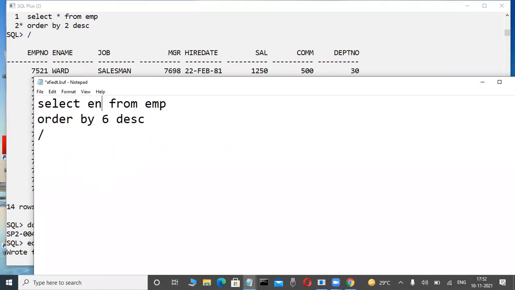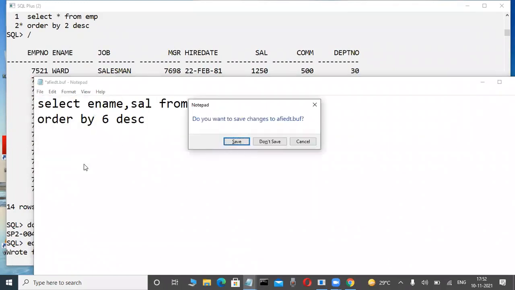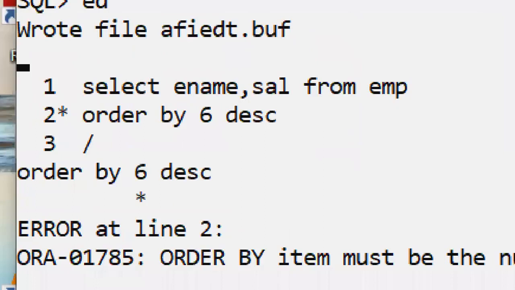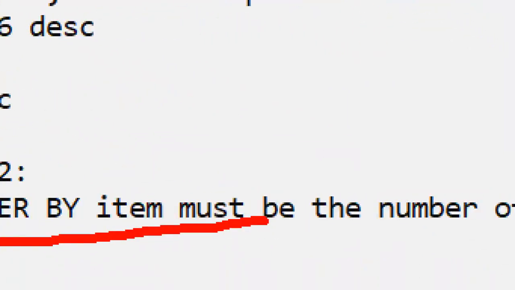Suppose in place of star, I am writing e-name, comma, salary. Then it won't work. Observe here. Concentrate here. I will tell you why it is not working. Here, yes, it will give an error only. Error: order by items must be the number of select list expressions.